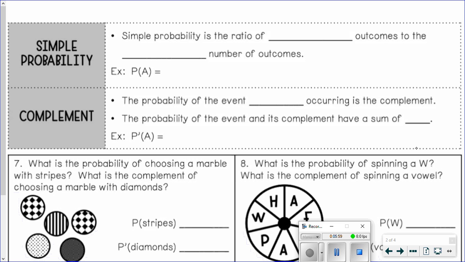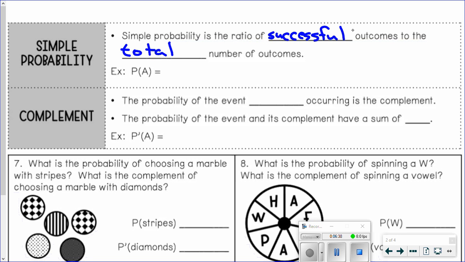So, the simple probability is the ratio of successful outcomes to the total number of outcomes. So basically, it's how many ways can what you want to occur versus what are all the possible things that could occur. So for instance, if you were rolling a die and you were looking at the probability of rolling an even number.